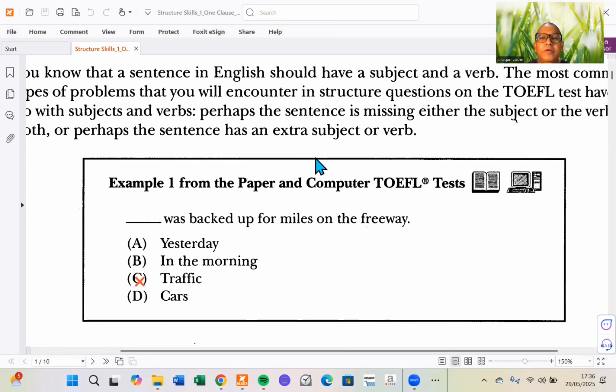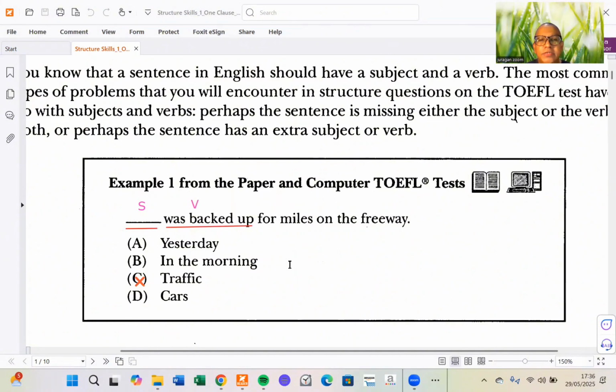Like we have discussed before, the simplest skill that you have to master to get the right answer in the TOEFL test is being able to identify the subject and the verb in a sentence structure. So if you can identify the sentence, we have the verb here, was picked up, and we have the blank here, and there's no subject yet. So what is missing in this context, guys? Of course, it is the subject. We have the verb here, was picked up, but we don't have the subject.